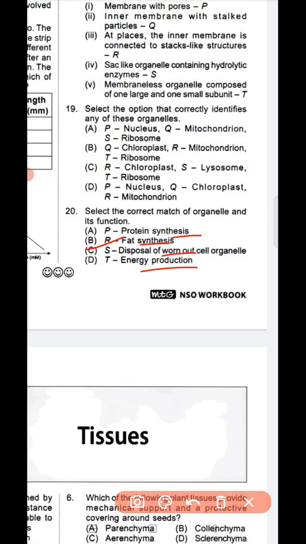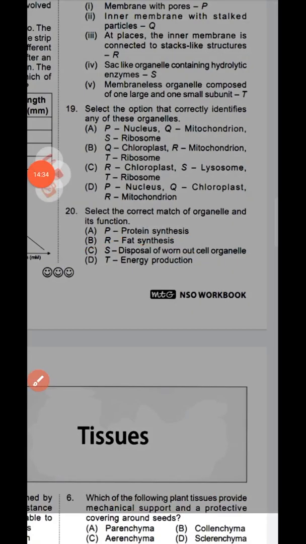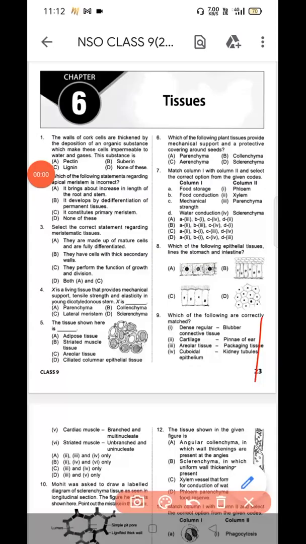Our next chapter, that is tissue. The first question of the tissue is: the walls of cork cells are thickened by the deposition of organic substance which make these cells impermeable to water and gases. The substance is option A, pectin, option B, suberin, option C, lignin, option D, none of these.